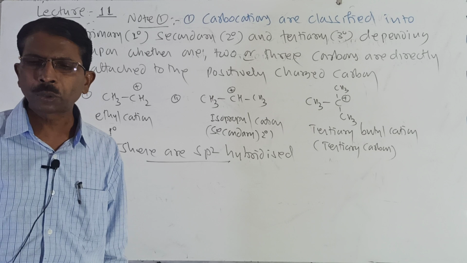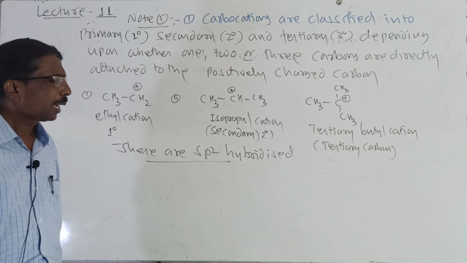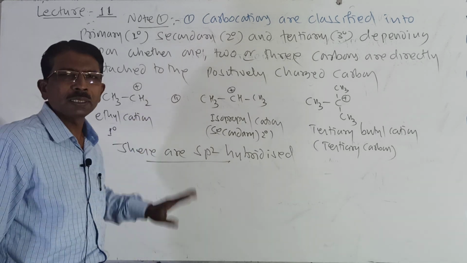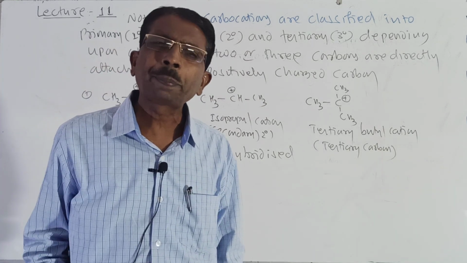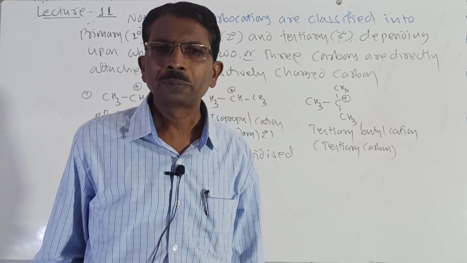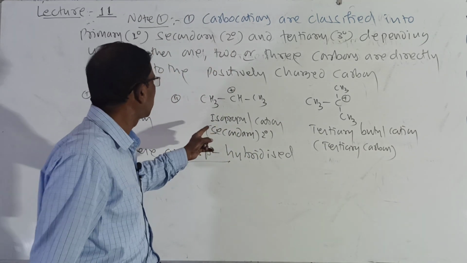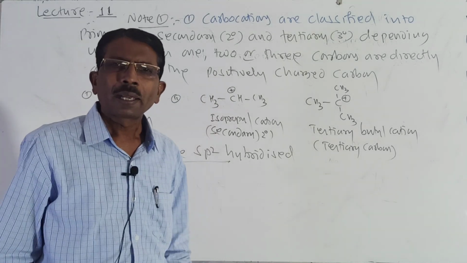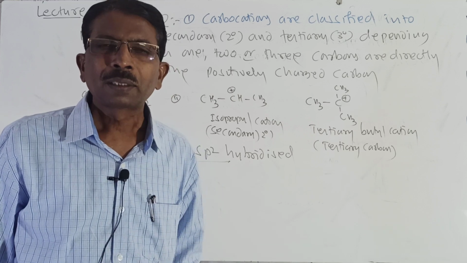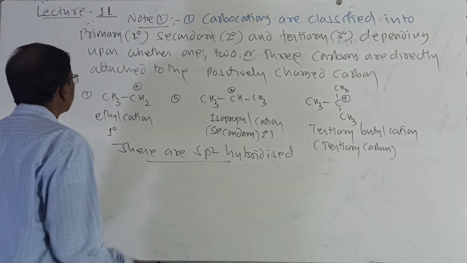These are sp2 hybridized. And what happens if the electron pair is retained with another, that is a substituent group? Here the electron pair remains with the substituent group, and if the electron pair remains with carbon, then what happens? Let us see.